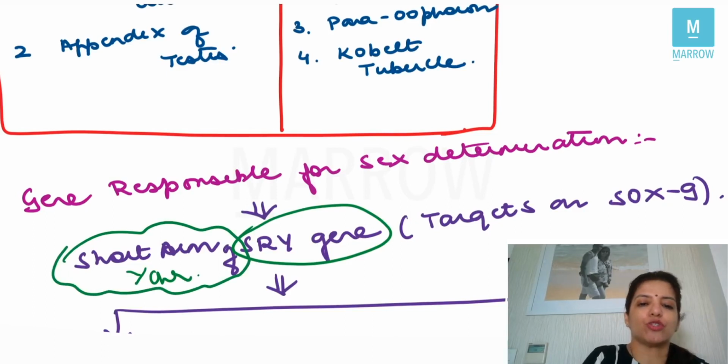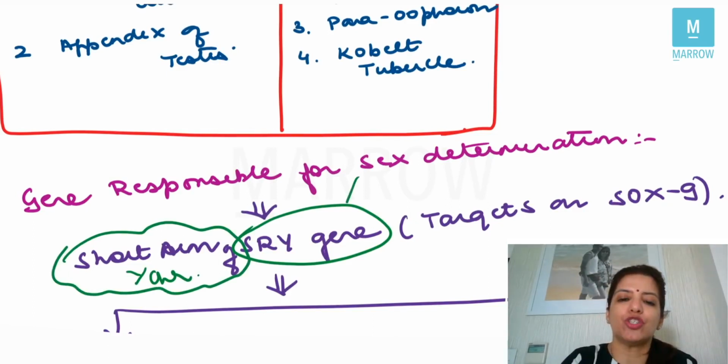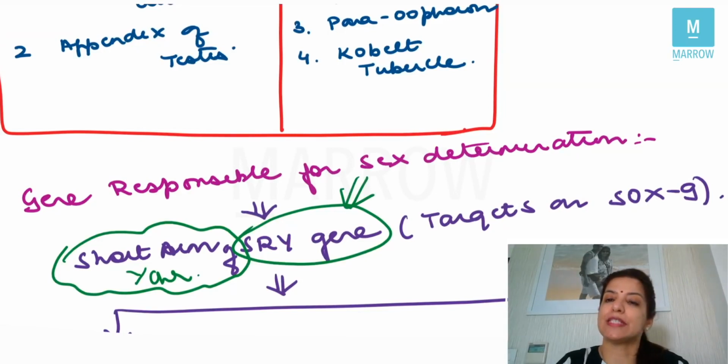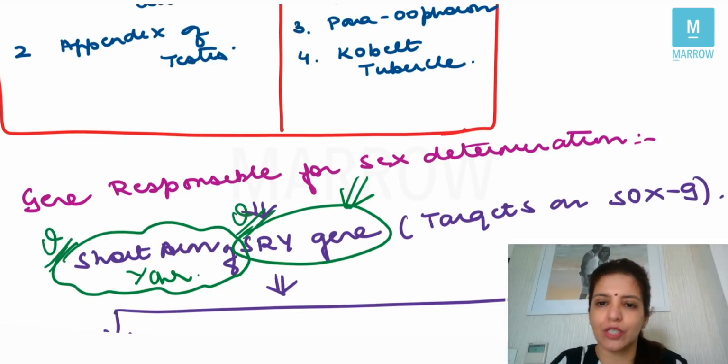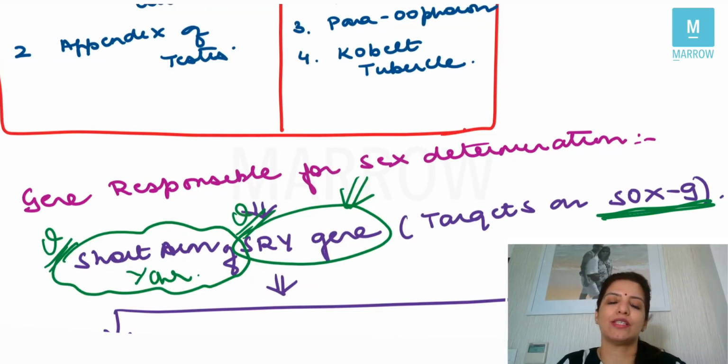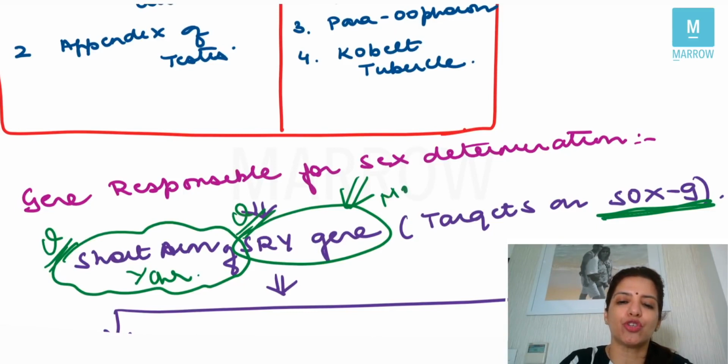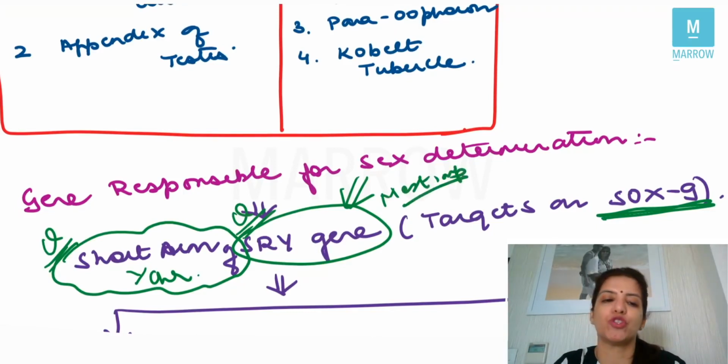Right? So which gene is responsible for sex determination? The gene responsible for sex determination is the SRY gene. And this SRY gene, where is it present? It is present on the short arm of the Y chromosome. Very, very important. This SRY gene will target another gene, and the target gene for the SRY gene is the SOX9 gene. But the most important gene responsible for sex determination is the SRY gene, which is present on the short arm of the Y chromosome.